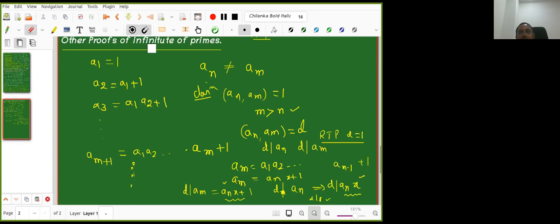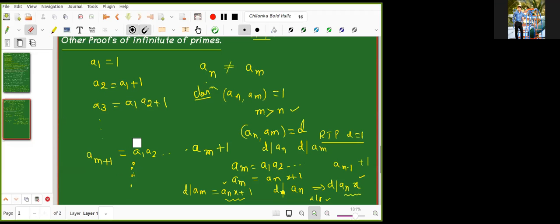I constructed it starting with 1. So that is one thing we proved today: we constructed a sequence in which any two terms have GCD 1. That is done. Now the new question is that we want to show there are infinitely many primes by using this sequence.